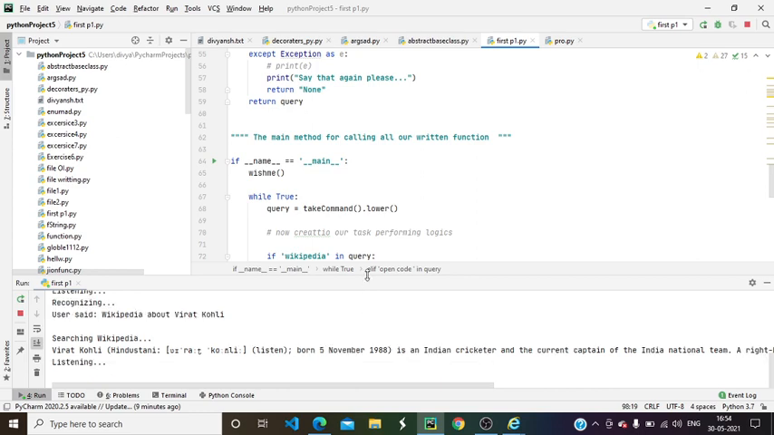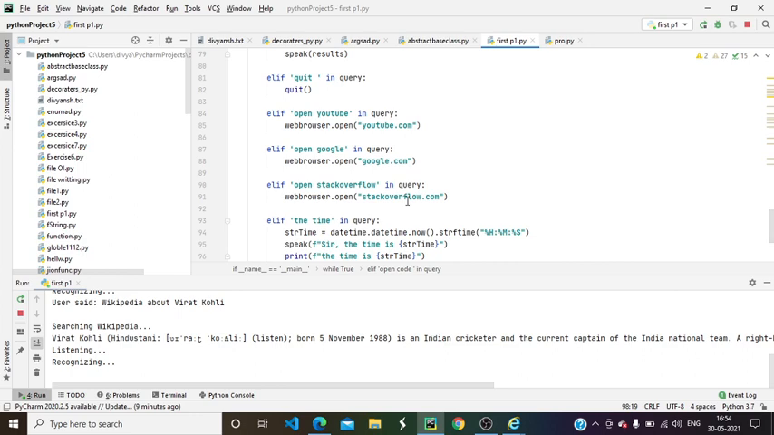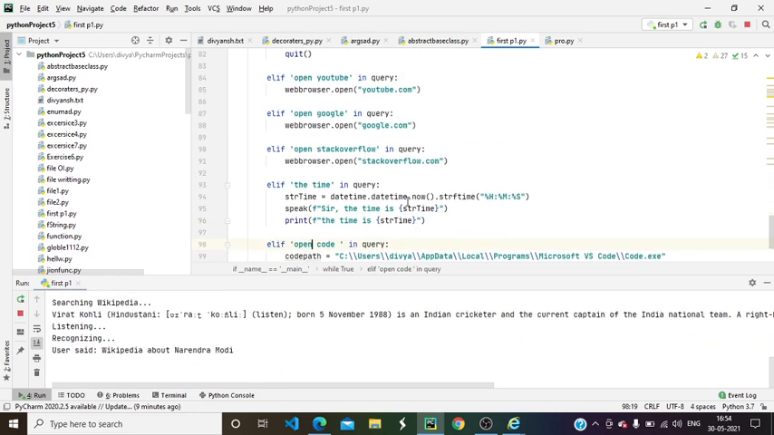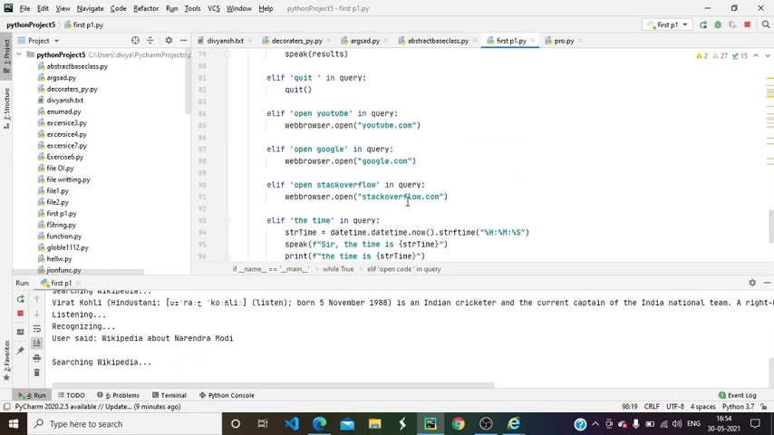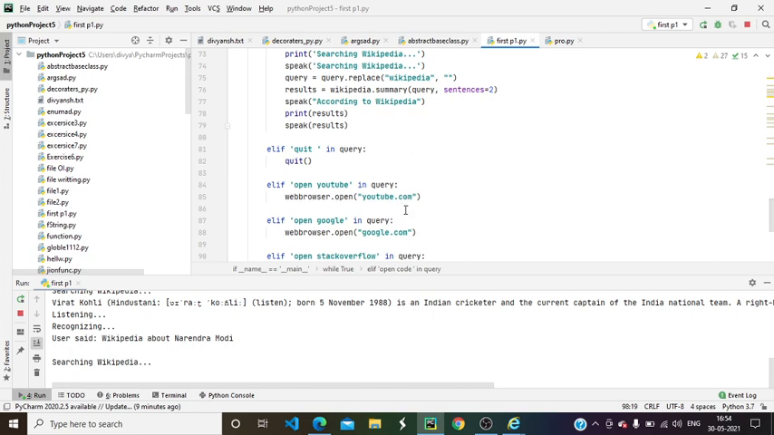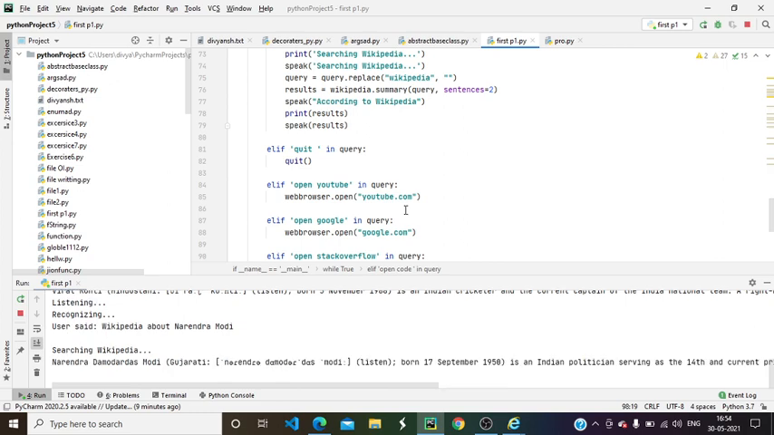Wikipedia about Narendra Modi. Wikipedia about Narendra Modi. Searching Wikipedia. According to Wikipedia, Narendra De Modardas Modi, Gujarati, Narendra DS Modi, listen, born September 17, 1950, is an Indian politician serving as the 14th and current Prime Minister of India since 2014. He was the Chief Minister of Gujarat from 2001 to 2014 and is the Member of Parliament for Varanasi.